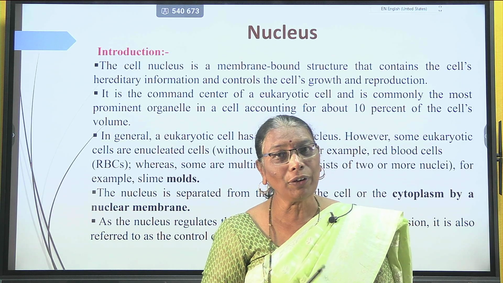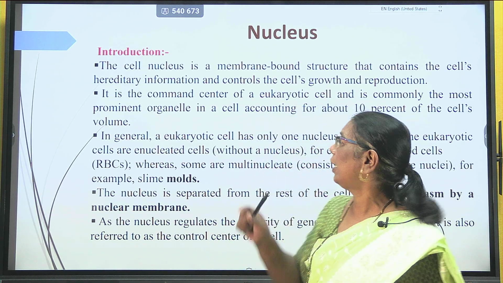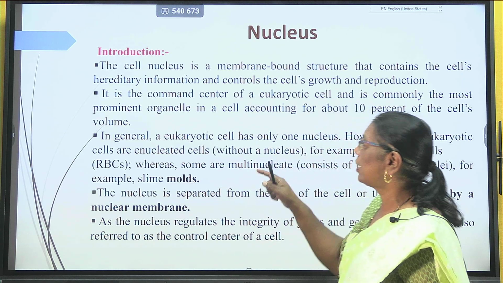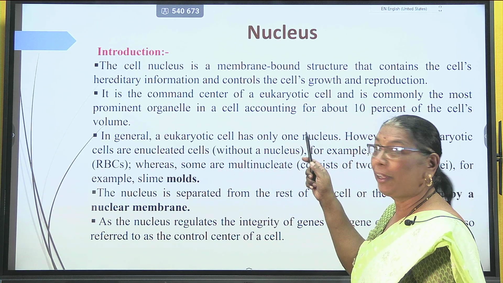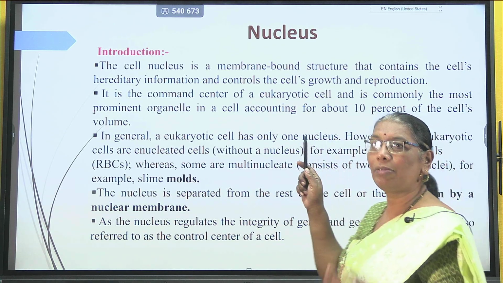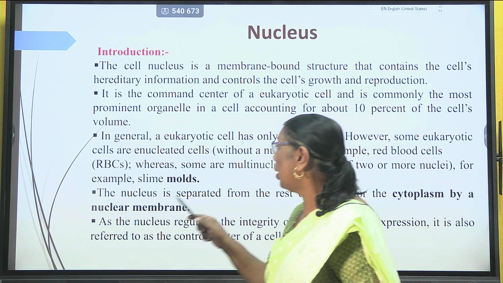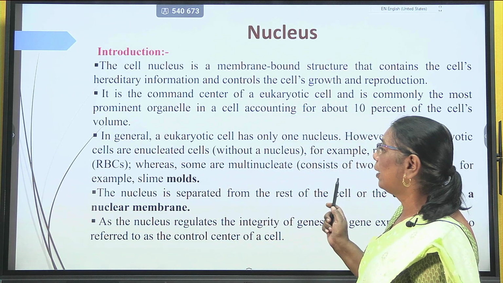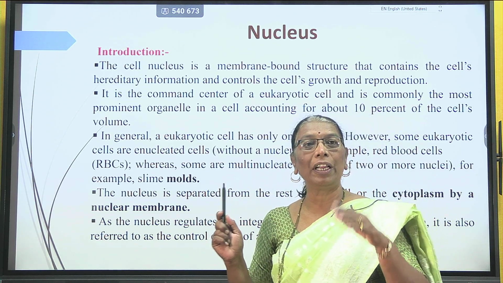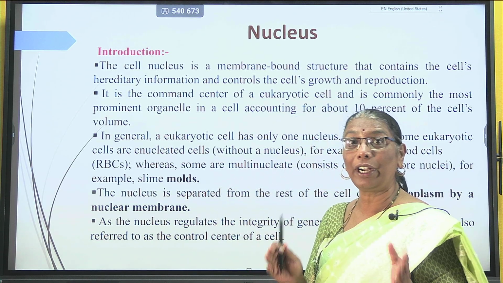But in a eukaryotic cell, a prominent nucleus is present, and it is an important characteristic of a eukaryotic cell that the nucleus is well developed. The nucleus is separated from the rest of the cell by the nuclear membrane, so the nucleoplasm and cytoplasm are separated from each other.